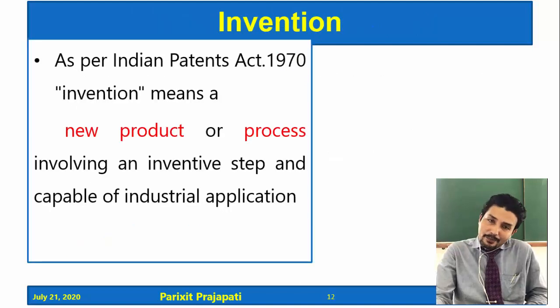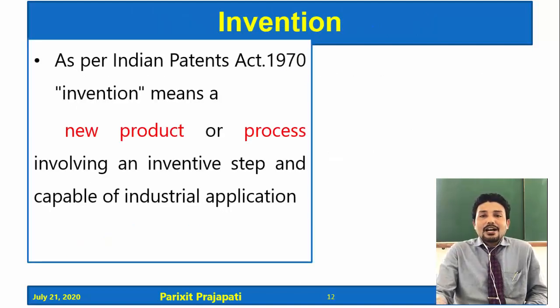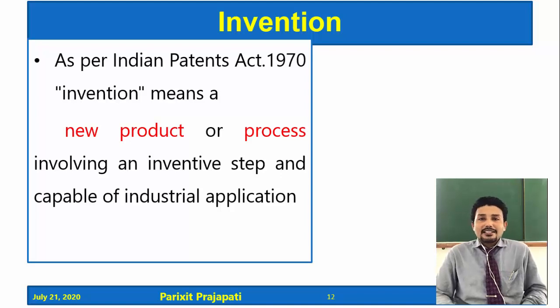then and then the invention can be patented. Now, we are going to discuss the Indian Patents Act in a separate lecture, but as per the Indian Patents Act 1970, what is the definition of invention? Invention means a new product or a process involving an inventive step and capable of industrial application. Now we studied the criteria of patentability.